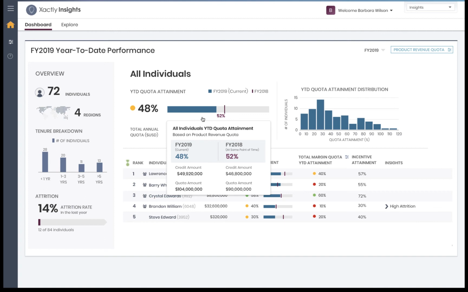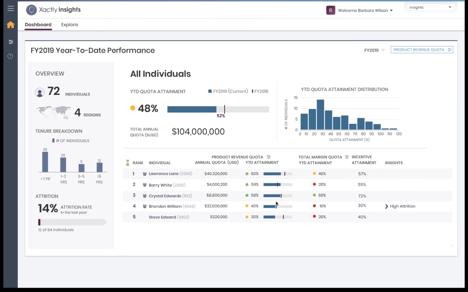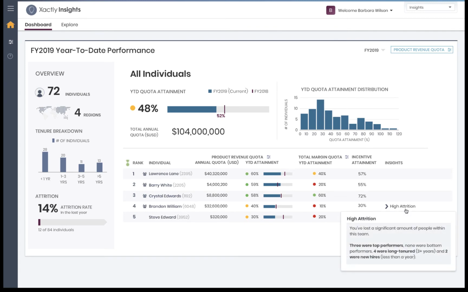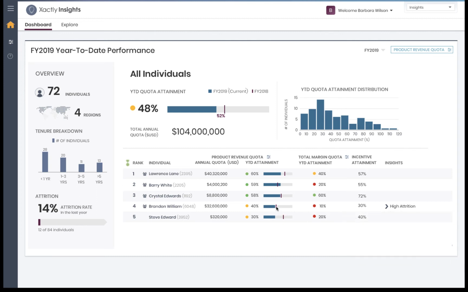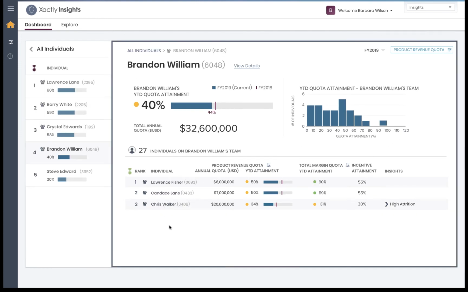However, we want to take a little bit deeper look, as this is updating for her and showing her how each of her team members is performing. And you might notice this notification that says there's a high attrition risk in Brandon's team. It looks like Brandon's doing okay in terms of his personal number, but I'm going to drill into that and try to figure out what's going on. In fact, it's not just on Brandon's team, it's one of Brandon's managers, Chris.